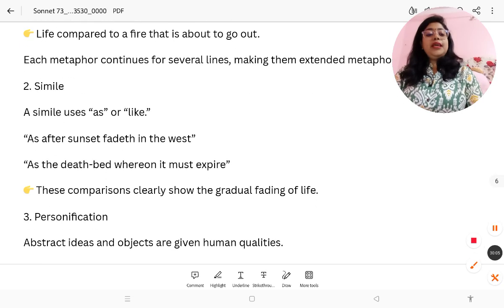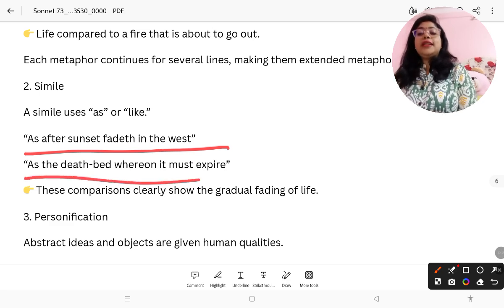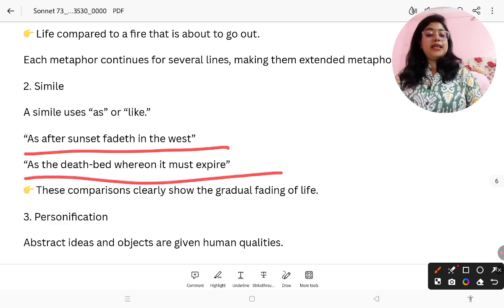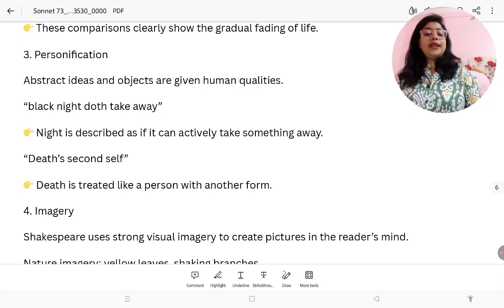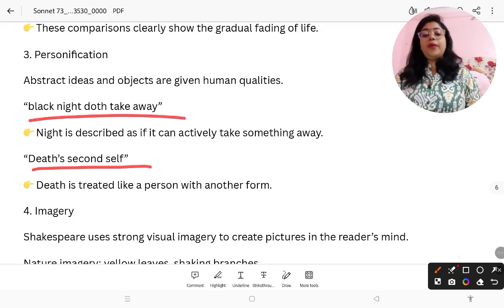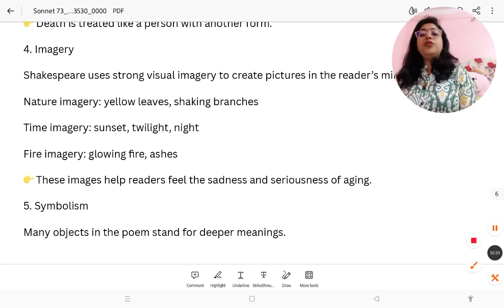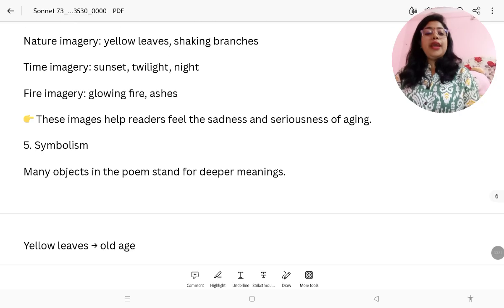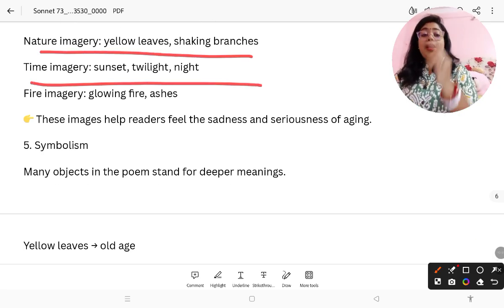Okay, now simile you can find as after sunset faded in the west, as the deathbed whereon it must expire. Okay, personification, I had already said that black night is personified, and the other is death's second self, and black night taking away. Imagery, you can find nature imagery, meaning yellow leaves. Okay, nature imagery means yellow leaves. Time imagery, sunset, twilight, and night. Fire imagery is also there.